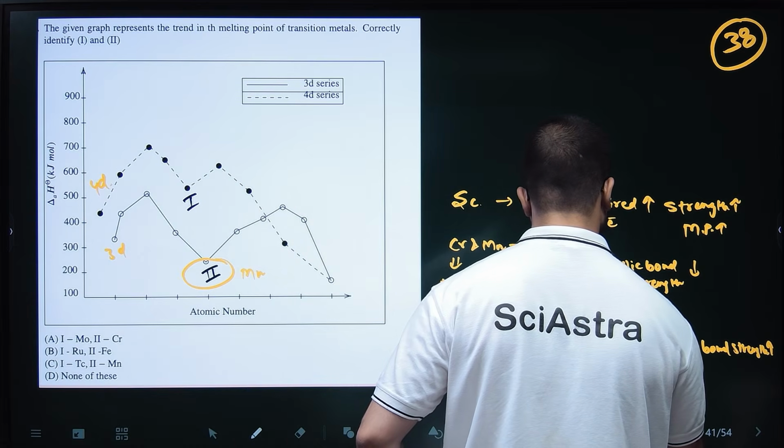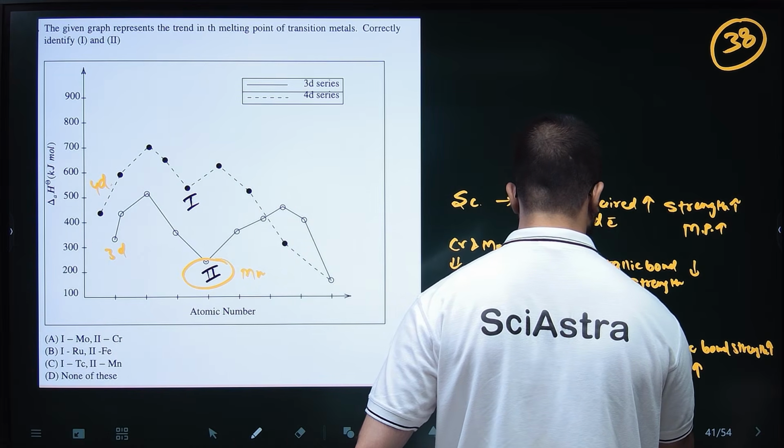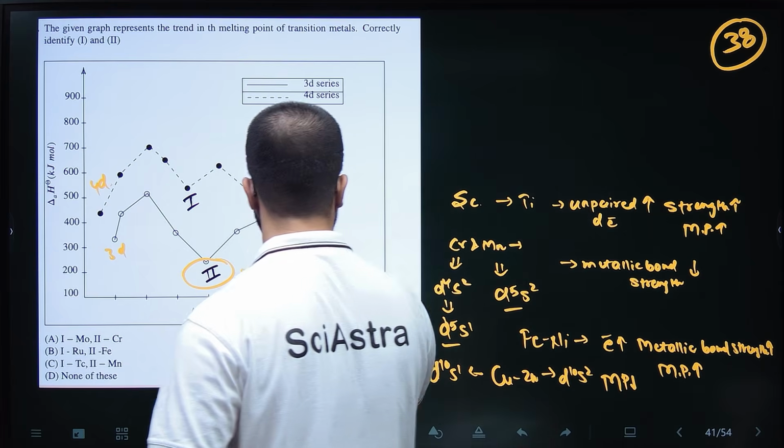So the lowest melting point in the 3d series is that of zinc.